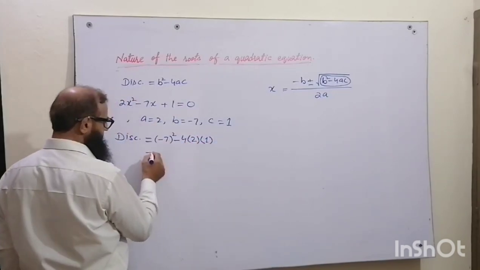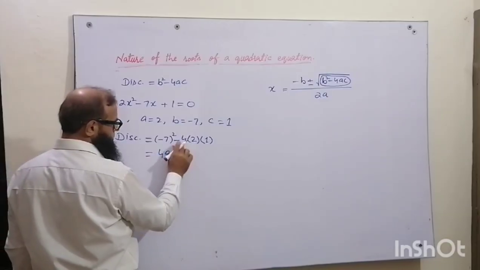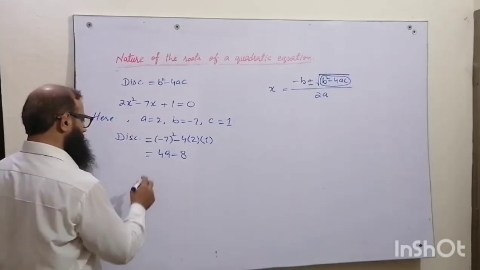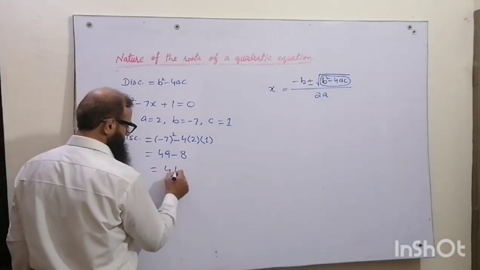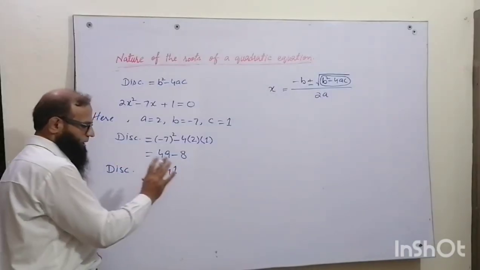So what will be the result? Minus 7 square is equal to 49, minus 4 2s are 8 and 8 1s are 8. So 49 minus 8, we get 41. So 41 is the discriminant. This is our answer.